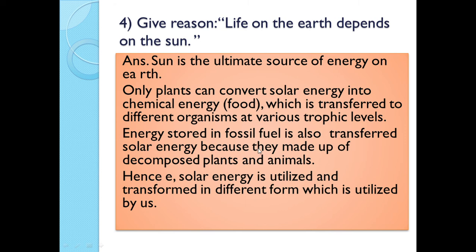The energy stored in fossil fuels is also transferred solar energy, because they are made up of decomposed plants and animals. Hence, solar energy is utilized and transformed into different forms which are utilized by us. That's why life on earth depends on the sun.